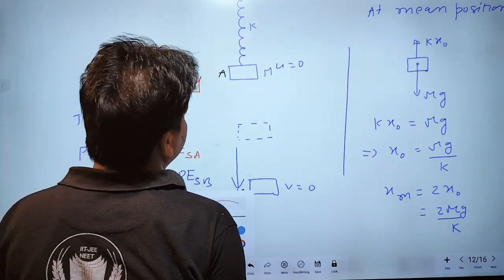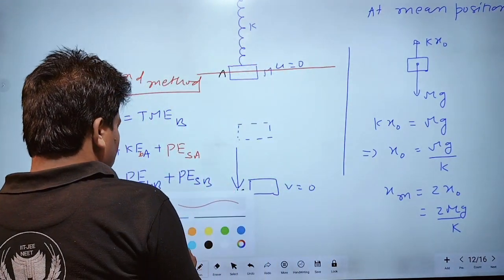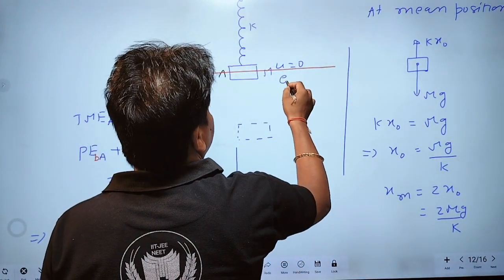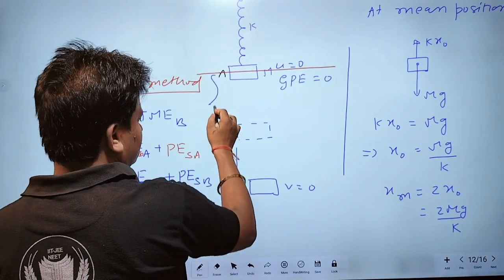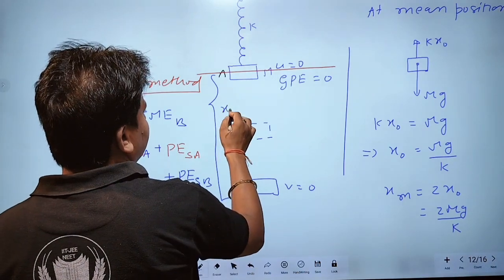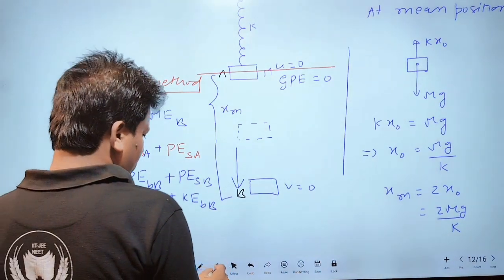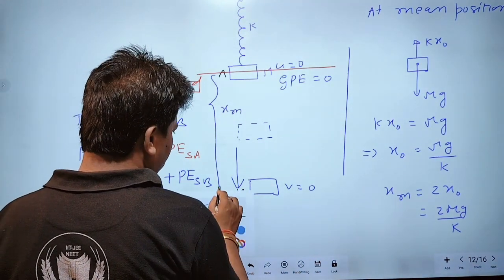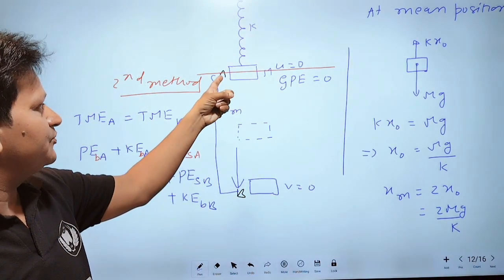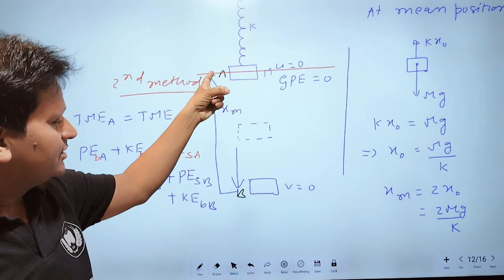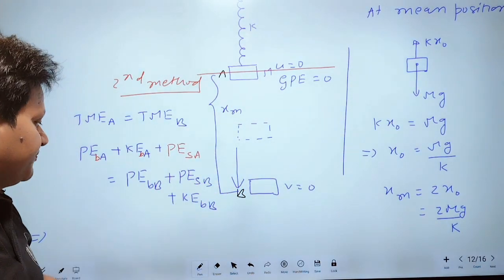We suppose this is a reference line, and at this reference line gravitational potential energy will be equal to 0, and this is the maximum extension in the spring. Okay? If we measure from the midpoint, then this also will be the midpoint. Okay?